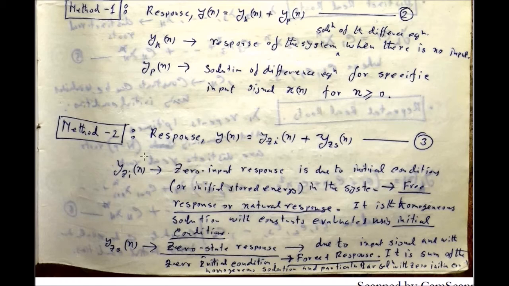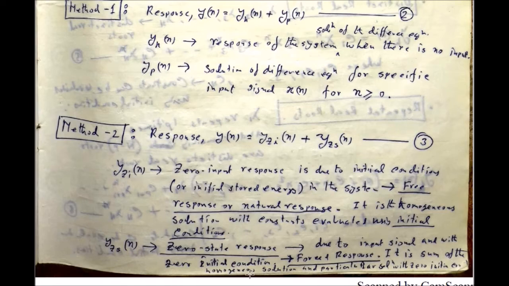Okay, so zero input response is obtained by evaluating the constant of the homogeneous solution. After that, you have to find out the zero state response. Zero state response is due to the input signal and with zero initial condition. Okay, so there will be an input signal which will be given. It is a specific input signal for which again you have to solve the difference equation, but here you have to consider the zero initial condition which will be given to you. Okay, and that response is called the zero state response or the forced response.